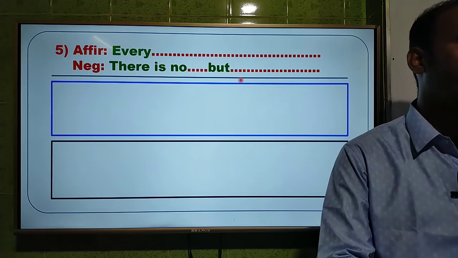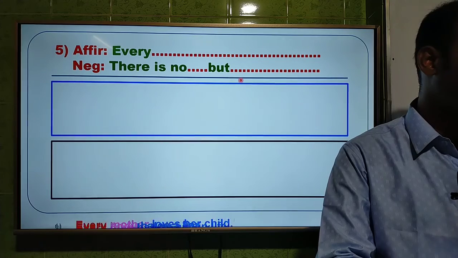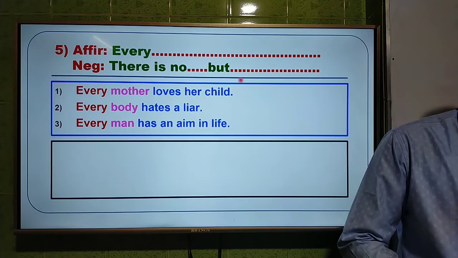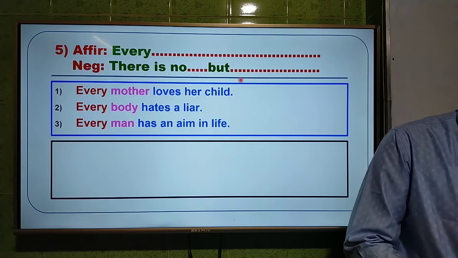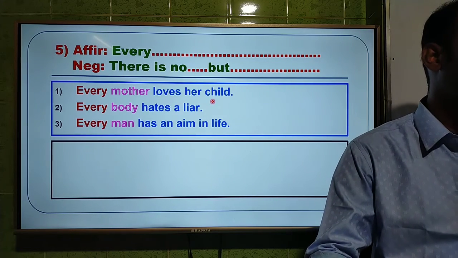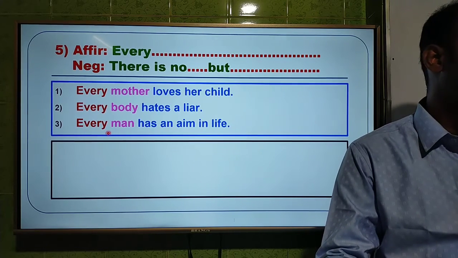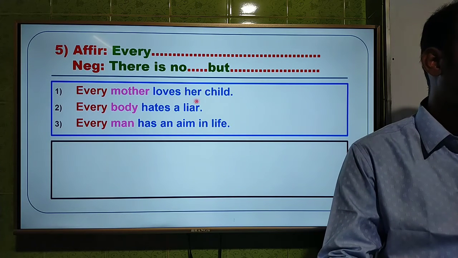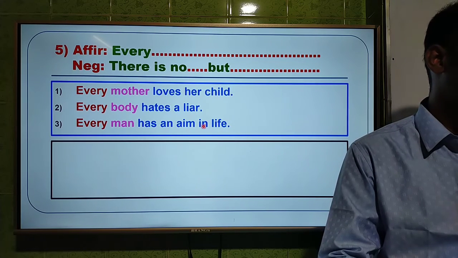And I am going to give you some examples of this rule. I have given you 3 questions here. First one, every mother loves her child. Second one, everybody hates a liar. And the third one, every man has an aim in life. These are the 3 examples, and I think you should try to answer these questions.